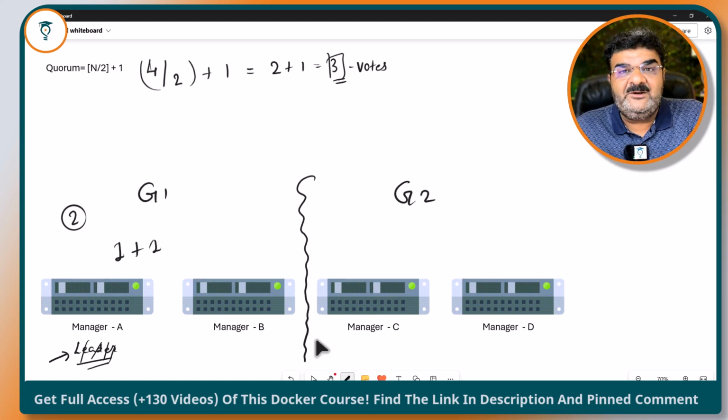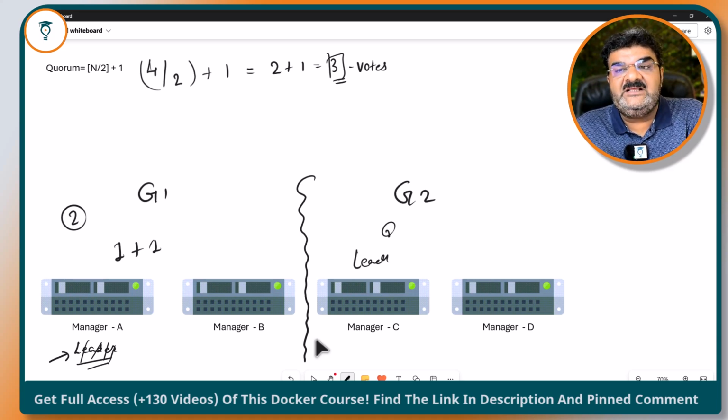The same thing will happen over here as well. Manager C and manager D will not get any heartbeats from manager A. So manager C will say, okay, now I want to become leader, but to become leader, it must have 3 votes. So manager C cannot be leader in group 2 either.